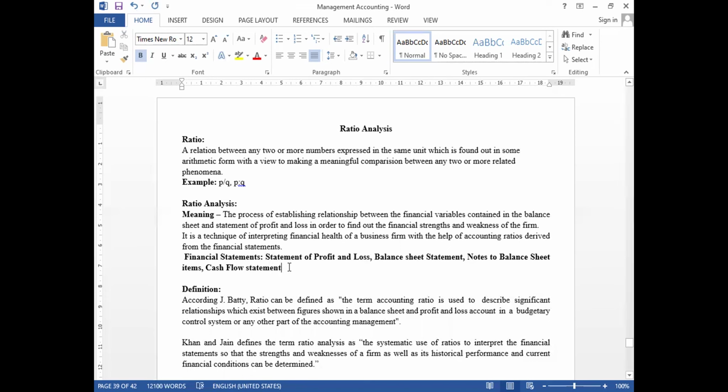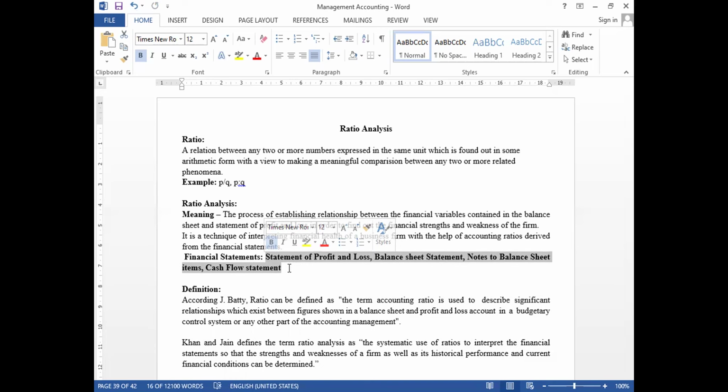This has been revised. The whole means a combination of the statement of profit and loss, balance sheet, notes to balance sheet items, and also cash flow statements. If you merge all these items, we call them financial statements.